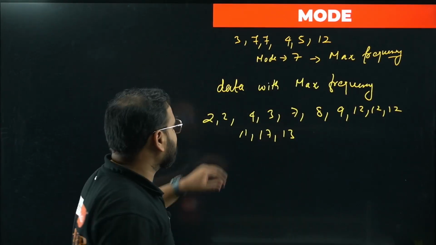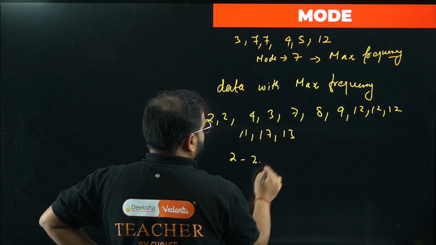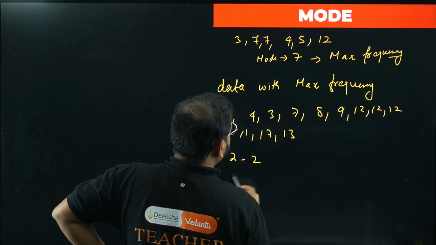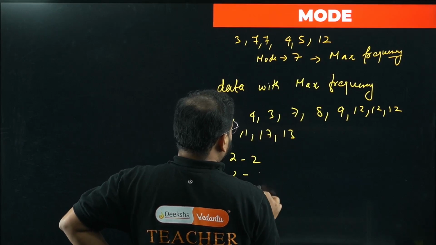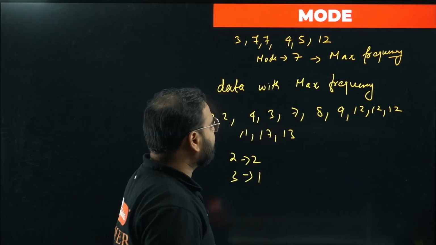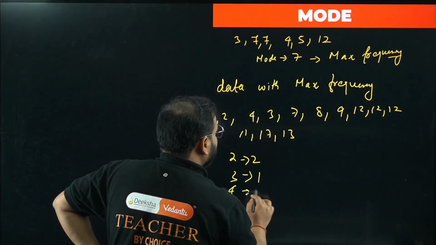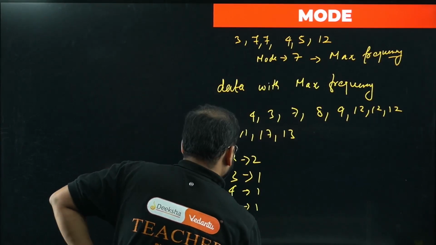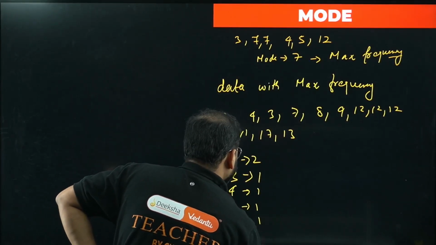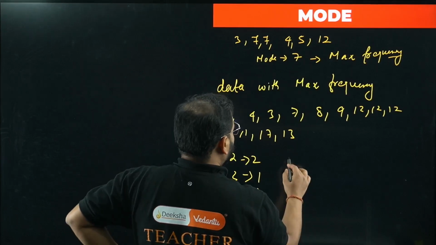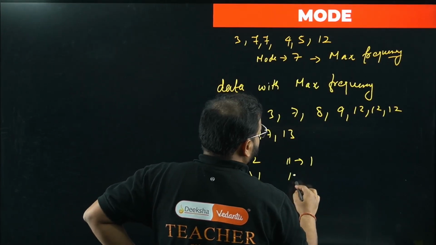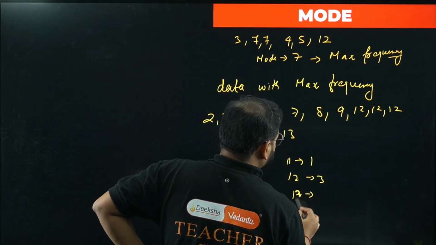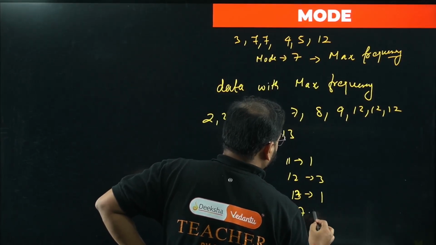If I group this data, check this out: 2 is coming 2 times. 3 is coming 1 time. 4 is coming 1 time. 7 is coming 1 time. 8 is coming 1 time. 9 is coming 1 time. 11 is coming 1 time. 12 is coming 3 times. 13 is coming 1 time, and 17 is coming 1 time.